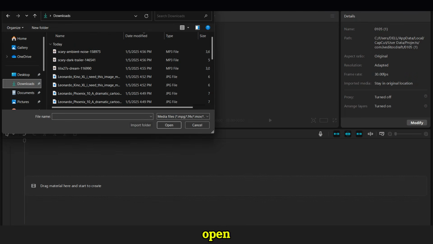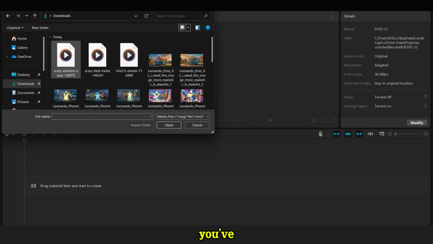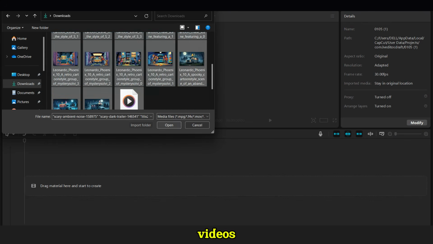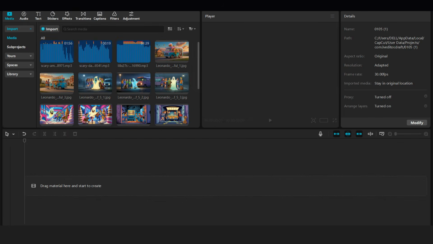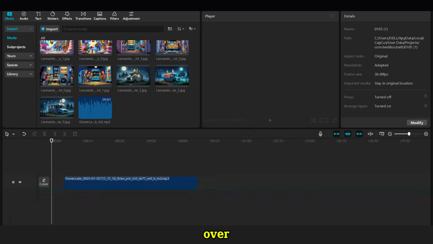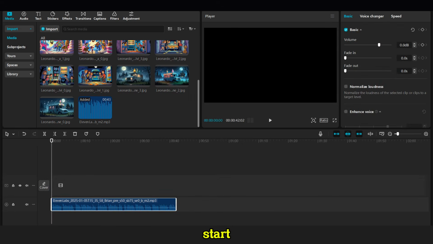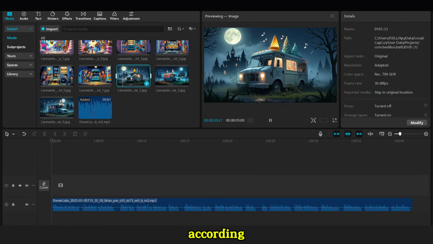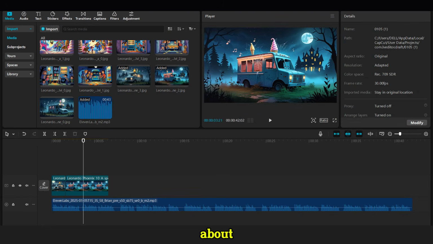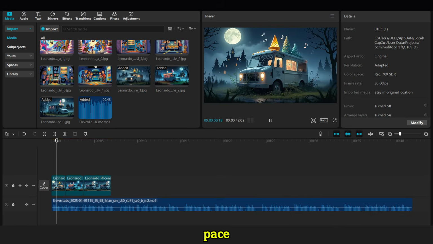After that, open CapCut and import all the assets you've downloaded: images, videos, voiceovers, etc. The first step is to add the voiceover of the script. Then, start adding the images one by one according to the script. Ideally, each image should be displayed for about 3 to 4 seconds to maintain a good pace.